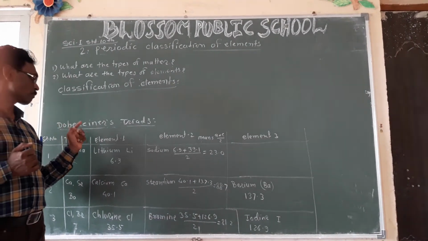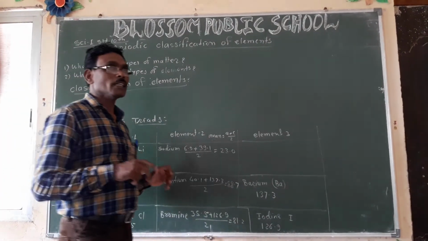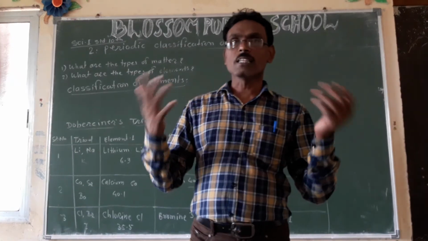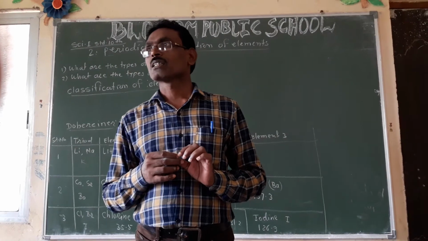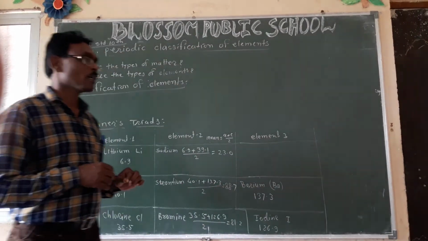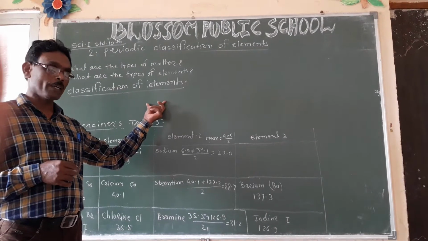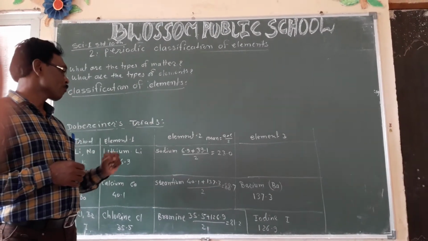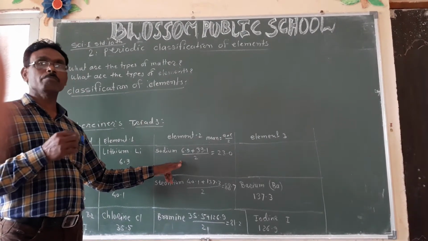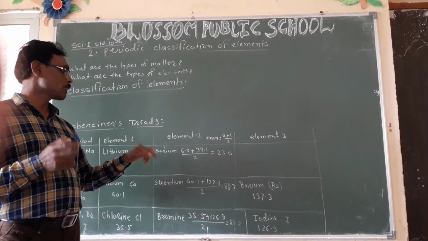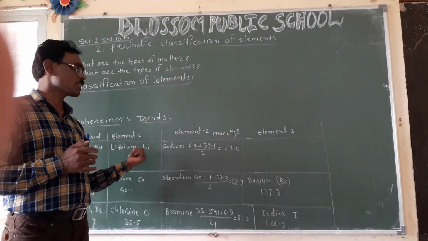Dobereiner. The first scientist, Dobereiner, arranged all the elements in increasing order of atomic mass. He found that he could take three elements having the same properties, and the mass of the middle element is the mean of the masses of the first and third elements.